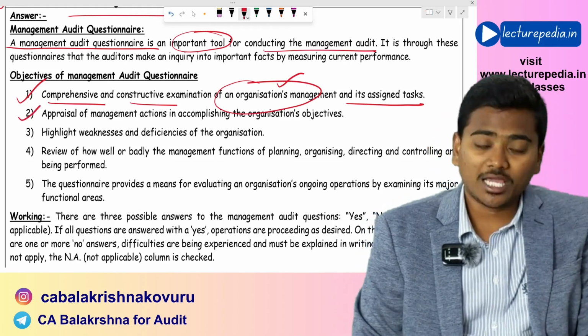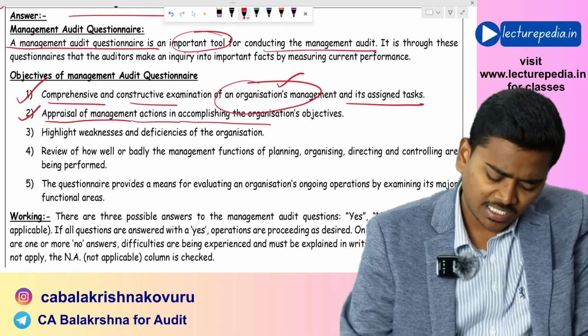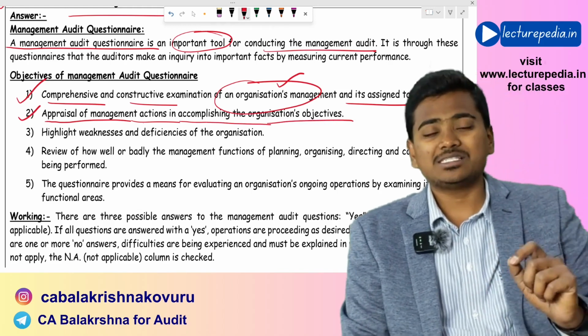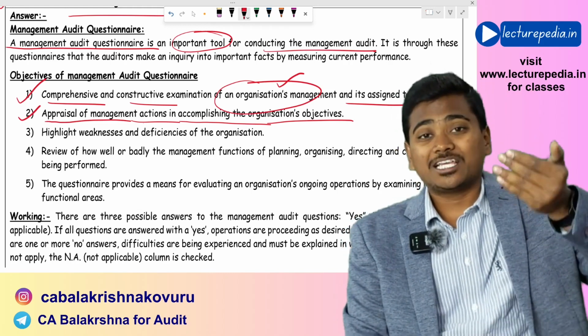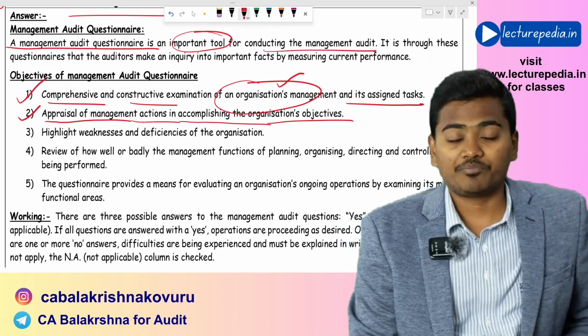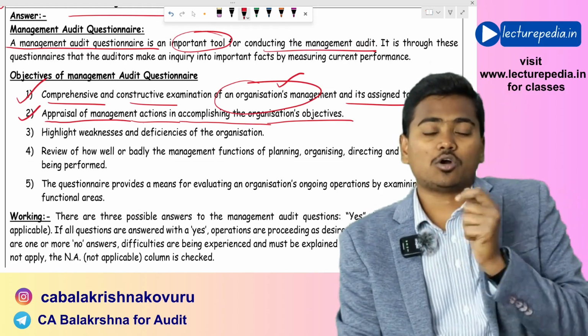And it will also help you in appraising the management actions in accomplishing the organization's objectives. Appraisal means assessing, verifying whether management is working properly towards achieving the goals of the organization. This can be verified by the management auditor with the help of this questionnaire.